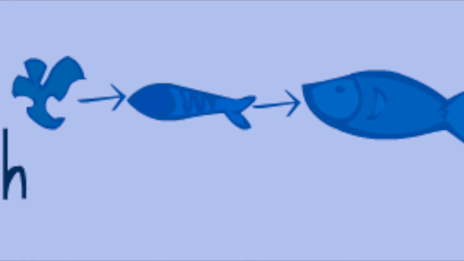Algae, a producer, is eaten by the little fish, a primary consumer, and the little fish is eaten by the bigger fish, who is the secondary consumer. The bigger fish is eaten by the dolphin. The dolphin is the top consumer.